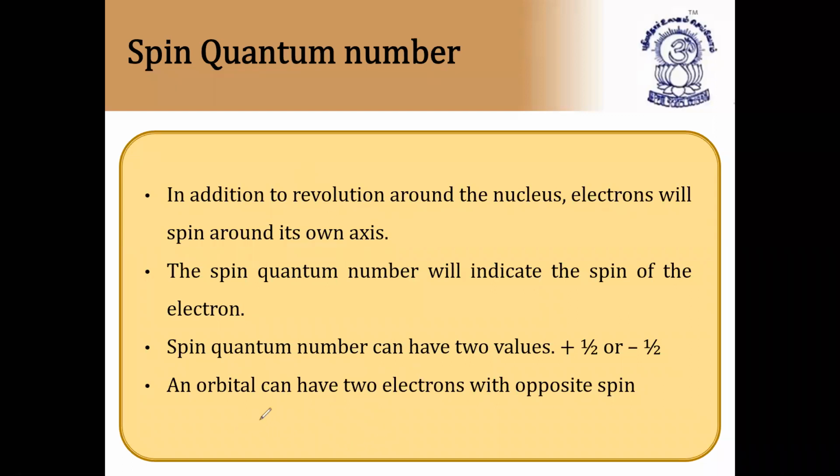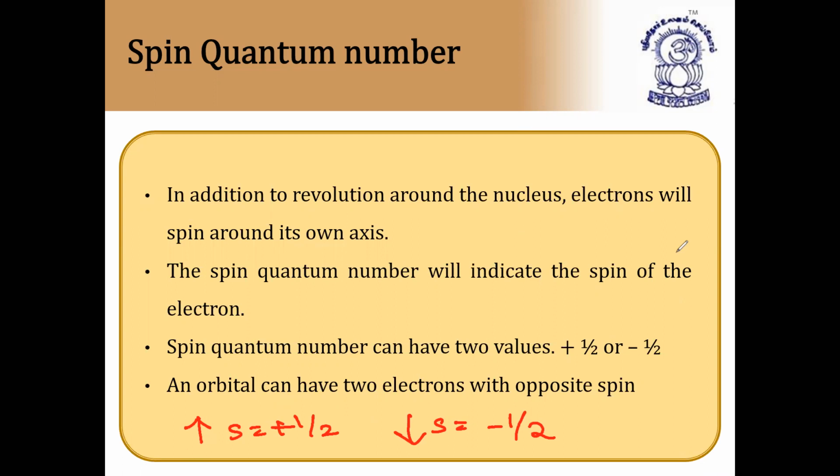And how to take spin quantum number values? Suppose the electron is filling in an upward arrow, the electron is spinning up, then the S value should be taken as +½. And for a downward arrow, that is downward spin, it is taken as -½. So it has only 2 values, either +½ or -½.